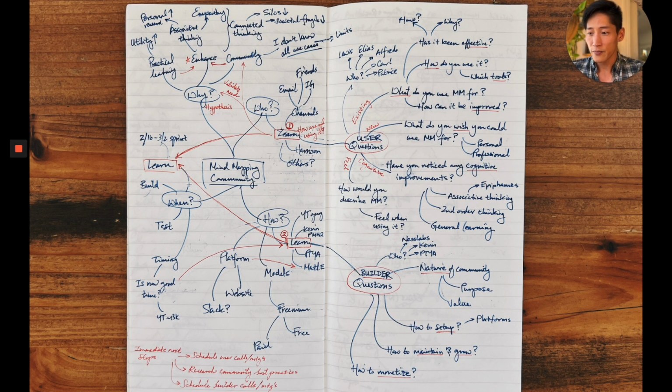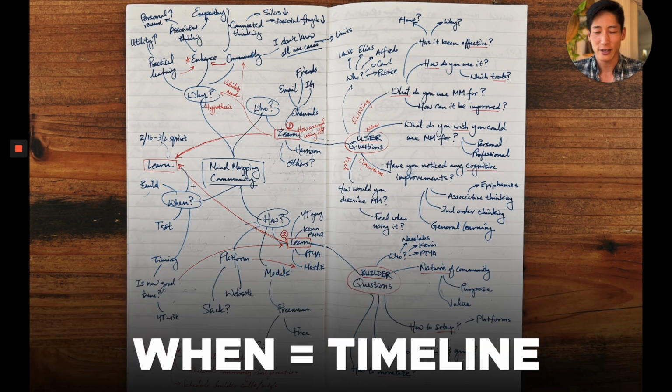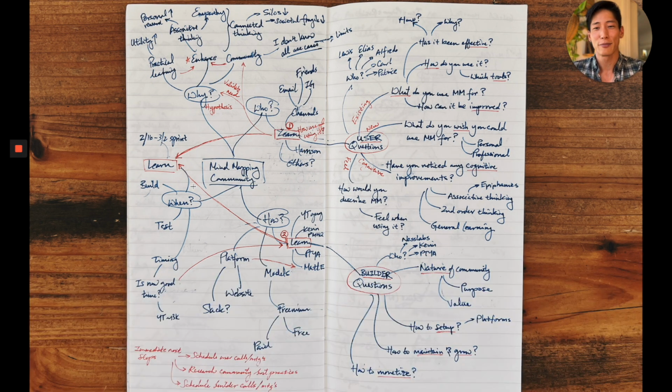And also, I put in a timeline for myself because I'm in the beginning stages. If you've been on this channel for a while, you know that I run my life and my projects in 2 week sprints, right? So I decided to turn the latter half of February, early March into a sprint just to learn, to answer all these different questions and validate my hypothesis. I also put here immediate next steps, which is like schedule calls, research community best practices, and schedule builder calls.